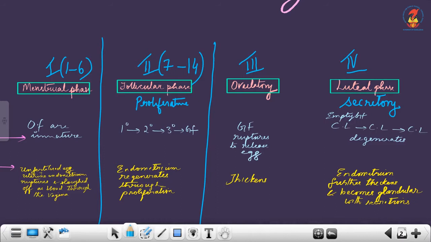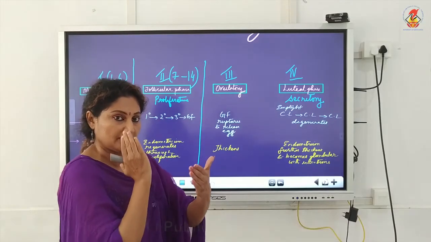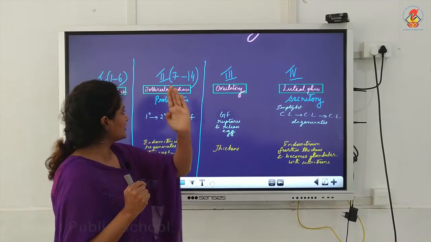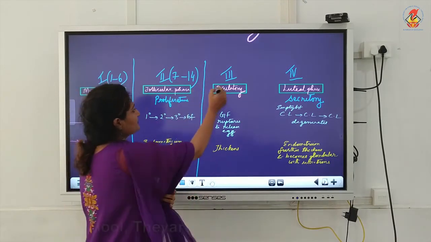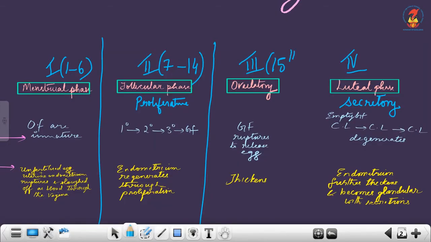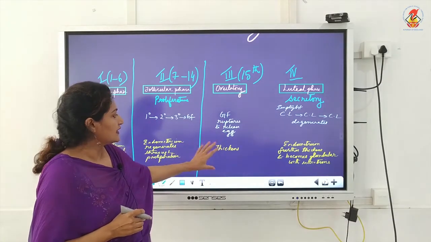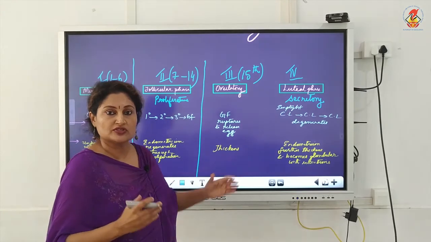Next, ovulatory phase, just 1 day. But it need not be exact, it can be day 14 or 15 or 16. It need not fall correctly on a calendar day, but in a healthy person it will fall correctly in the middle of the cycle. So let this be on the 15th day, because we are taking a 30-day cycle. So this ovulation took place on the 15th day. What is ovulation? The Graafian follicle ruptures to release the egg, and the uterine endometrium is further thickening.